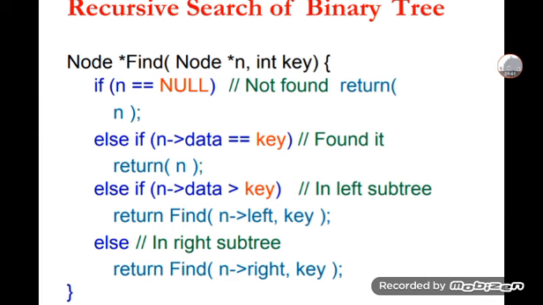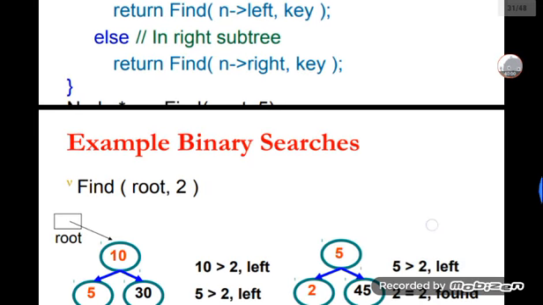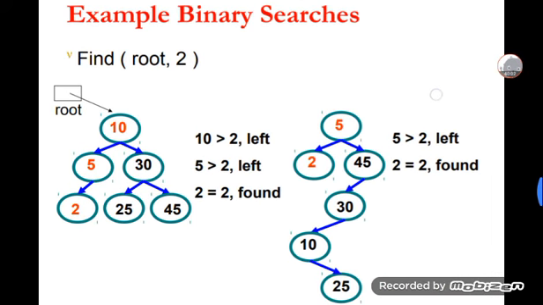That is our left subtree. If it has a left subtree, it will be found. Otherwise, in the else part, it will return find with n greater than that key element. If it goes the right subtree, return find with that key element. This is the recursive search of a binary tree. And then an example of binary search: find the node 2.